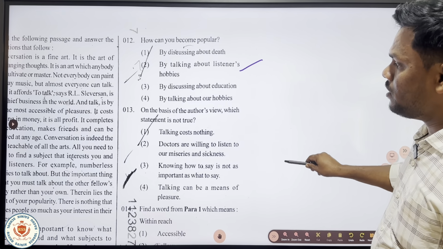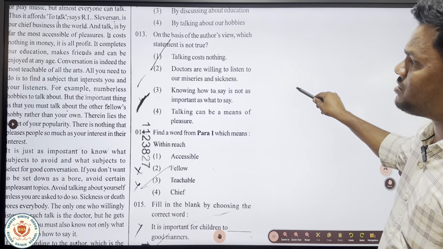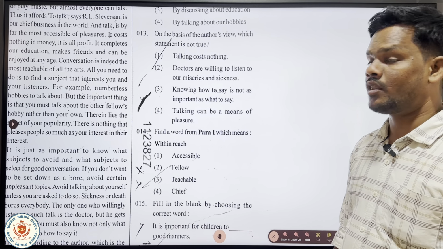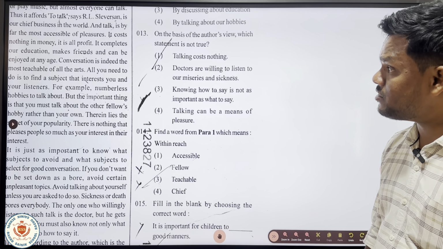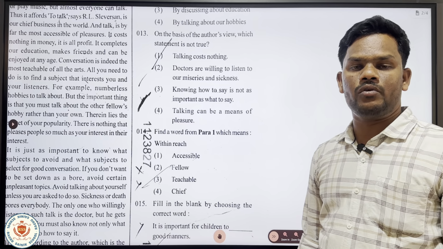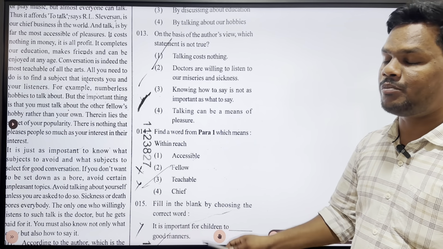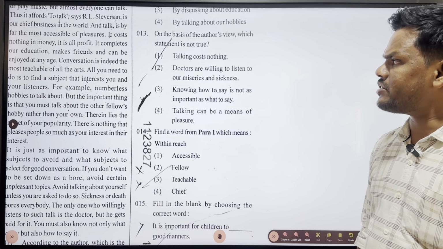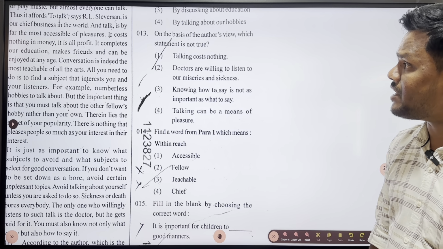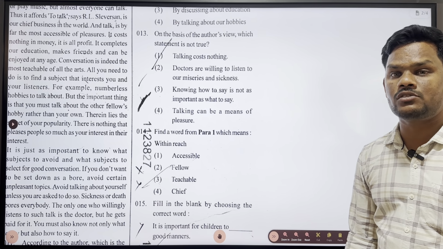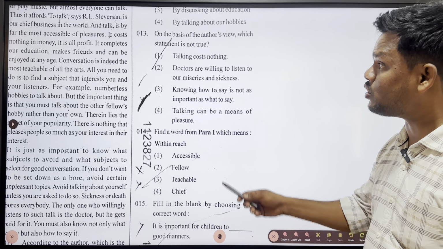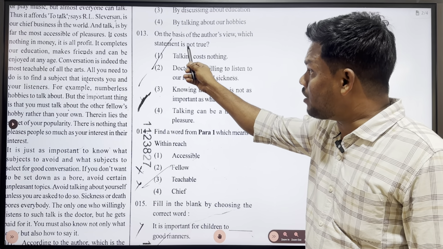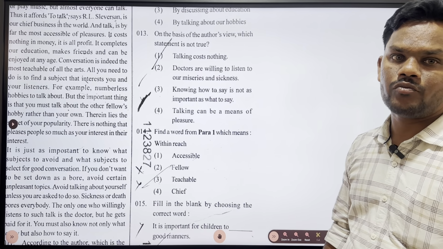The next question asked is, on the basis of the author's view, which statement is not true? This is where I found many people making mistakes, and this is where people found the passage tricky. What the question is asking us is, which statement is not true? The thing that we have to notice is, not true.